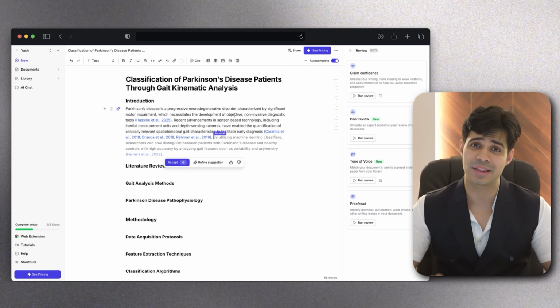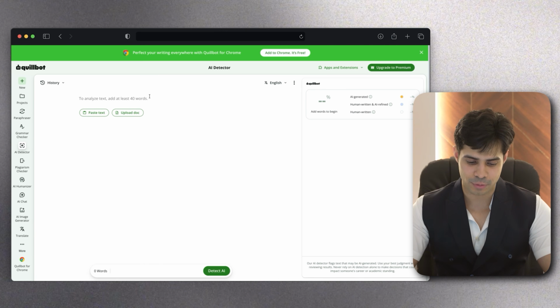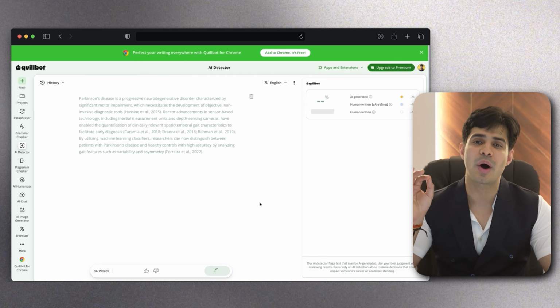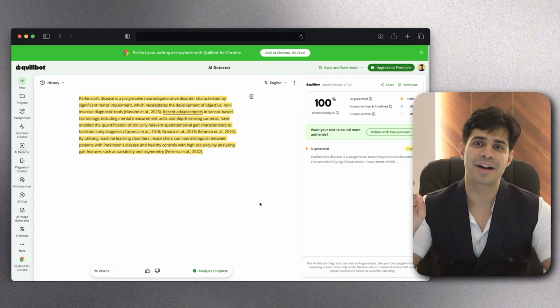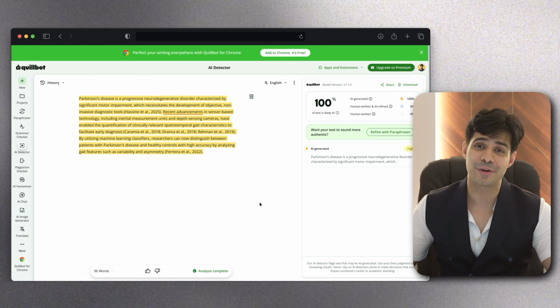Isn't that easy? Well, this would be the part which is unethical. Please do not do this, because the moment you copy this and put it in an AI detector and try to detect for AI, the first thing you will see is that the detector will say it is 100% AI generated. And this right here is the problem. If you do this and submit it to publications, you're definitely going to face issues.